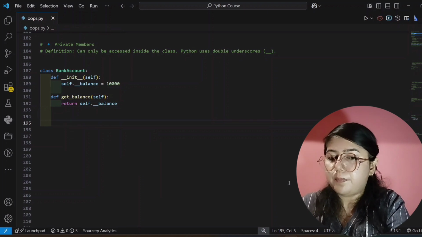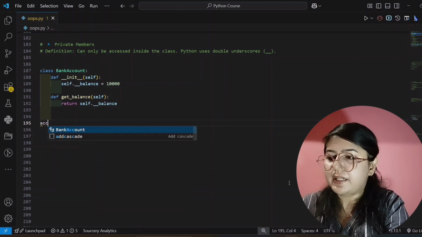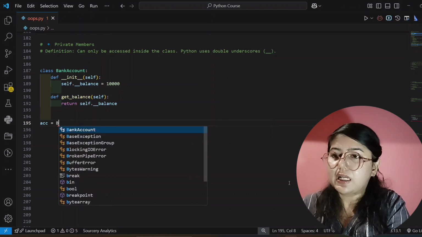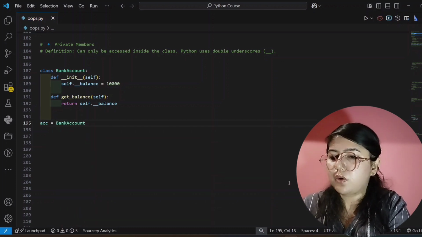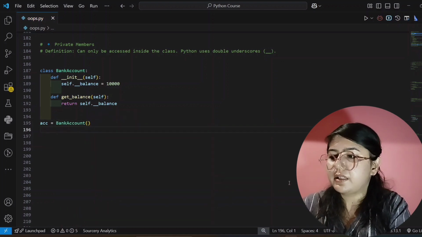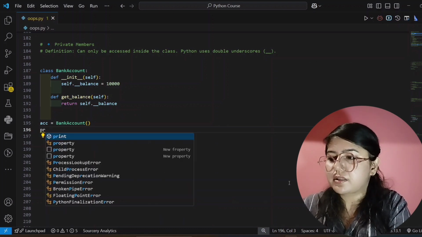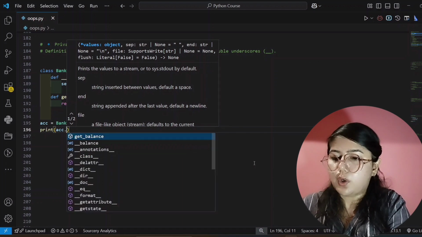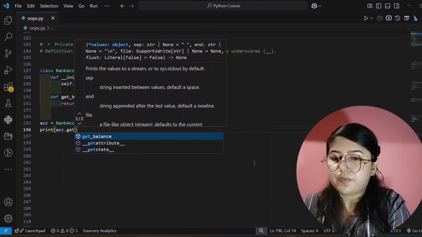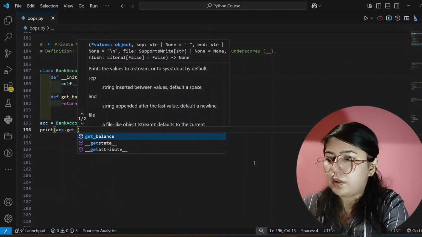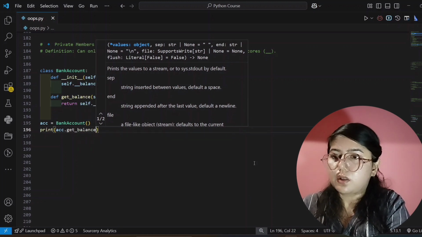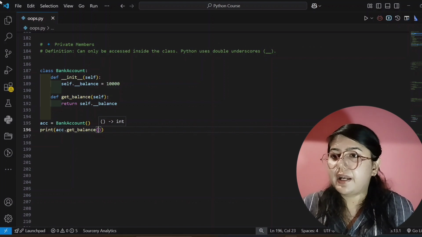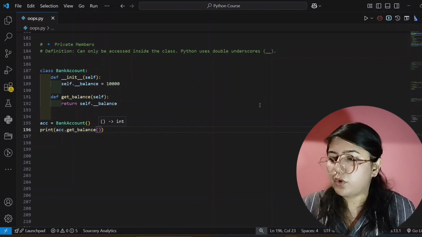And now I will create an object, and that is acc, that is account, and here I am giving the class name, that is bank account, and parenthesis. After that in the next line I will print this. Okay, so print account dot get balance. Okay, and now I will run this code. So let's see what output will come.